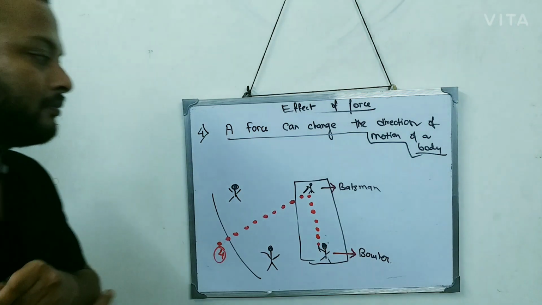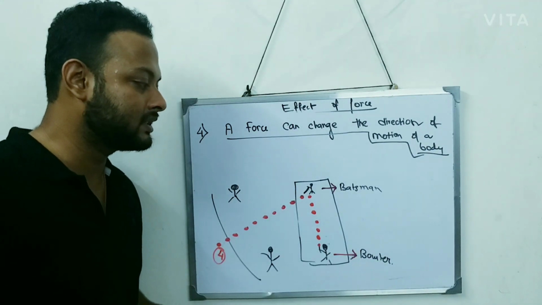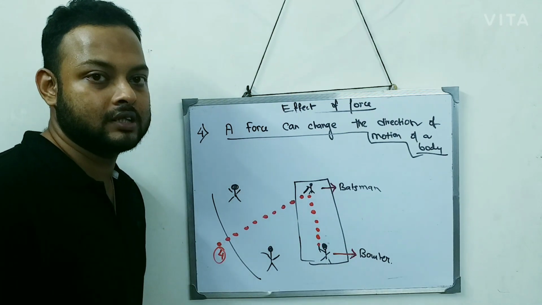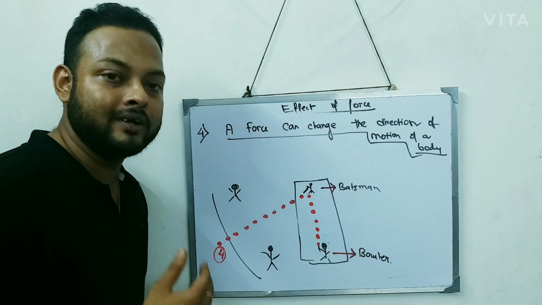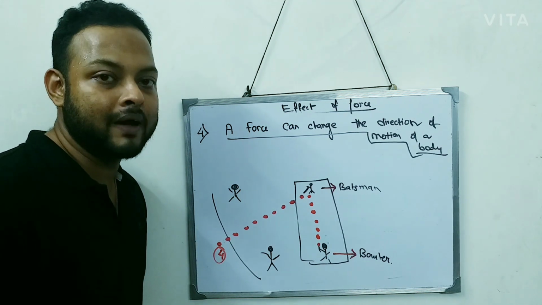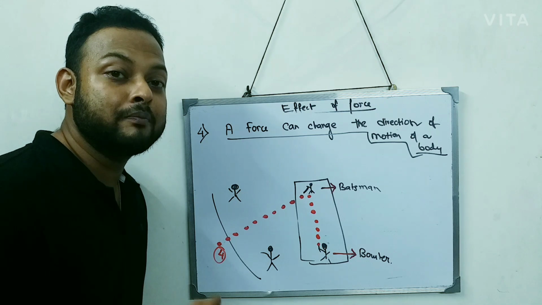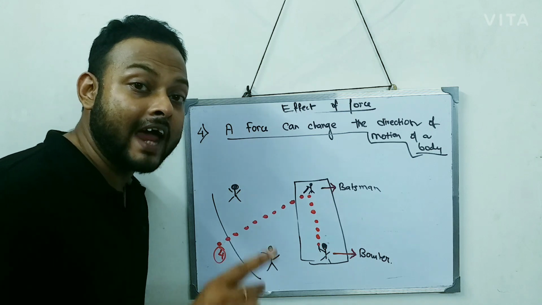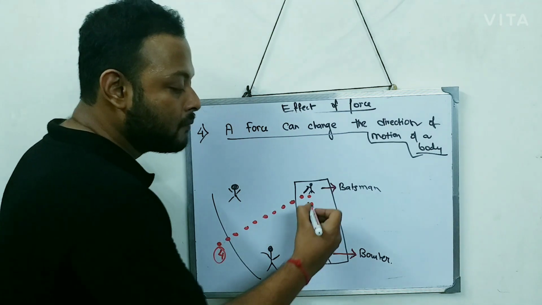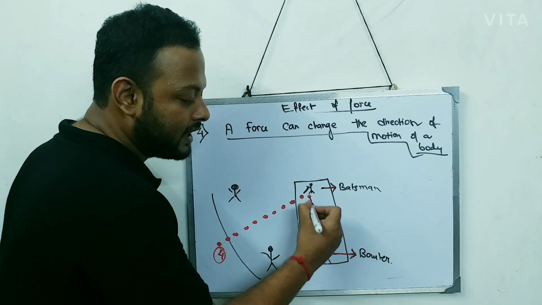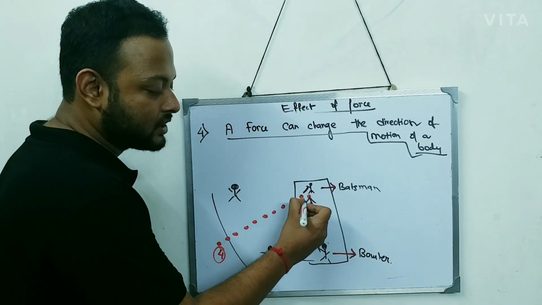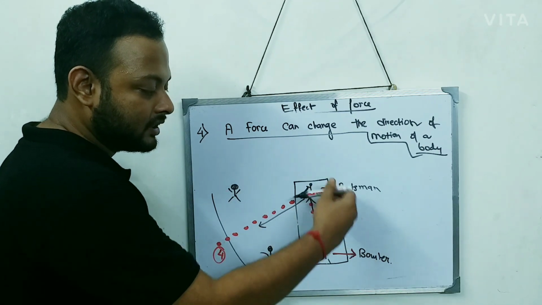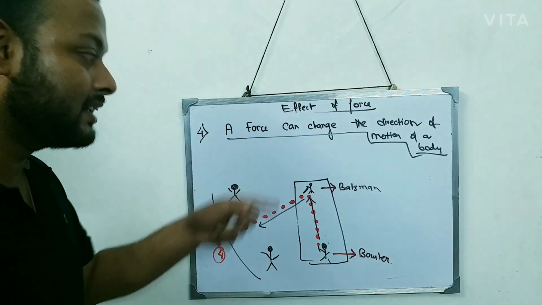Now in this example, it is very important to understand what the batsman does. The batsman applies force with his bat, and that force which the batsman applies with his bat is enough to change the direction of the ball. If you see the direction of the ball, initially the direction of the ball is like this, and later on the direction of the ball is like this. So you can see the direction of the ball has changed. From this direction it came to this direction.